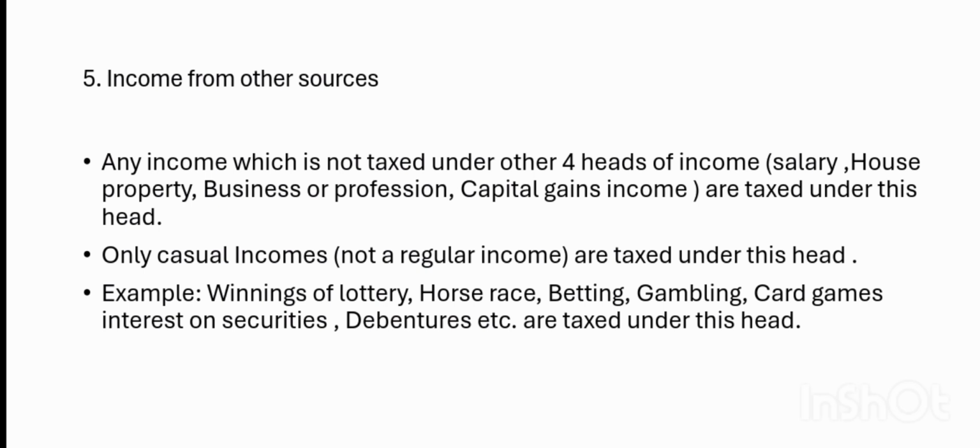Normally casual incomes are taxed under this head. Casual incomes are not regular incomes, they are irregular. For example, lottery, winnings from gambling, betting, card games, and horse races are all casual incomes. These casual incomes are taxed under the head income from other sources. So this is about the heads of income which are taxed under direct tax.